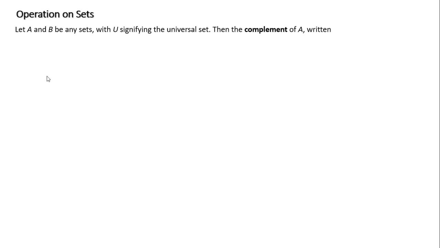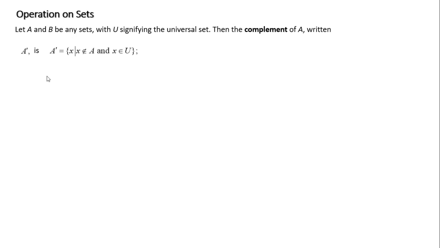When we're dealing with sets, we sometimes want to find the complement, which we already defined. So let's just do an example. The complement of A in set builder notation is X such that X is not an element in A and X is an element in the universe.